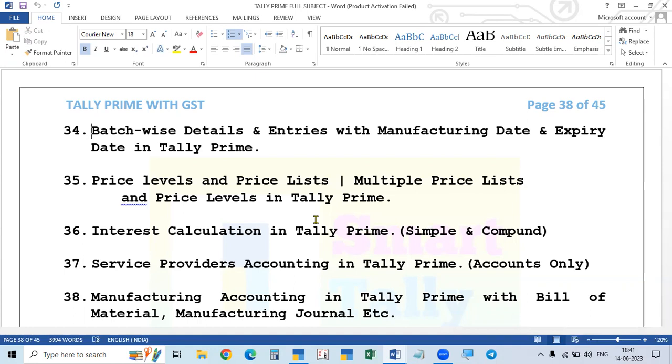The business is called trading business, and they are called traders. So far, we have recorded all the entries related to traders, that is, purchasing the goods, stock items, and selling the same stock items in the same shape without changing anything. So that we know already.